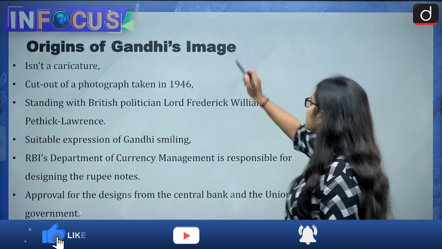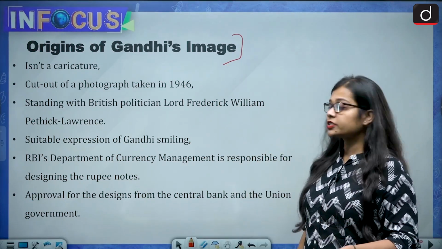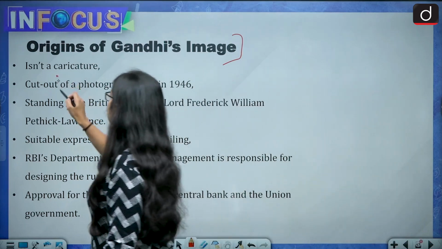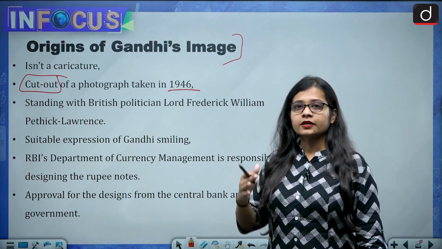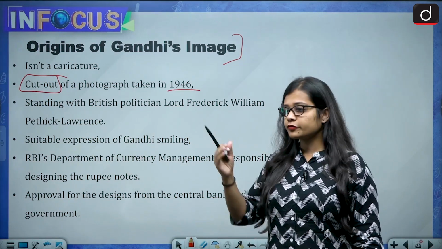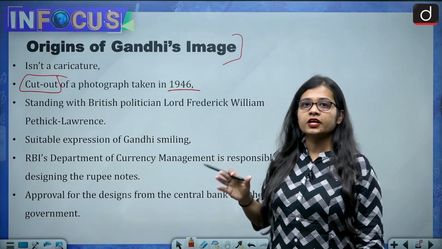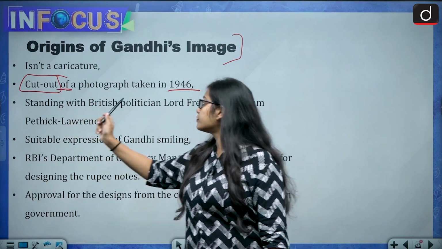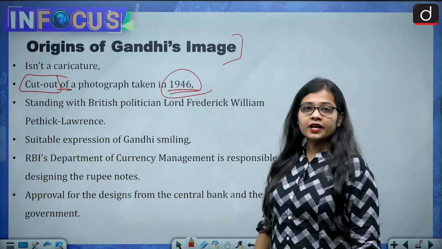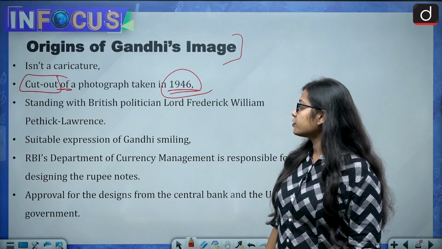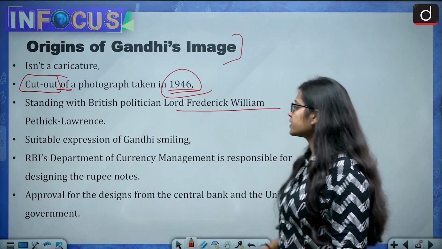Now, origins of Gandhi's image, how it all started. This is not a caricature, it is a cutout of a photograph taken in the year 1946. It is not that Mahatma Gandhi's image was specifically crafted for the banknotes. The image that we see on the banknote has been a cutout from a photograph taken in 1946, when Gandhiji was standing with British politician Lord Frederick William Pethick Lawrence.